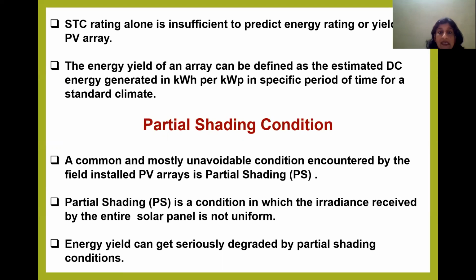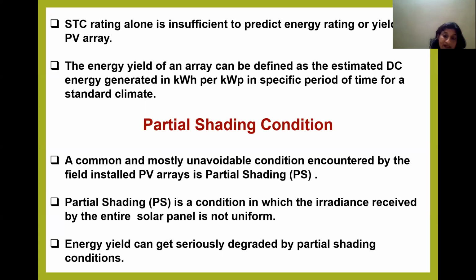Once the PV array or module is installed in the field, it experiences various environmental conditions. But along with that, there is one more important condition, which is very common and mostly unavoidable, which a field installed PV array encounters. This condition is called partial shading condition.